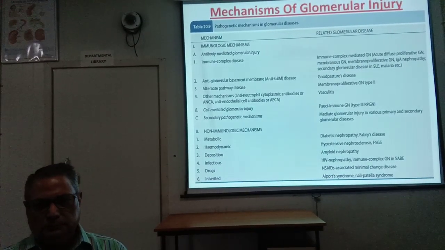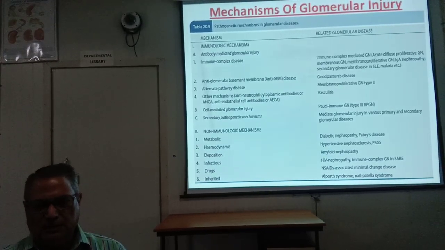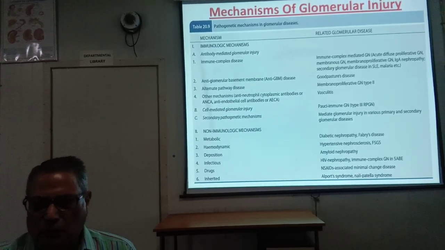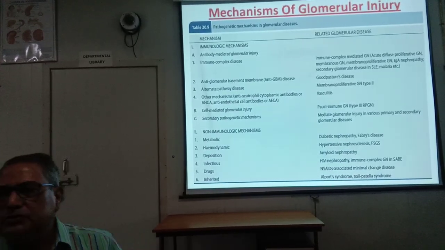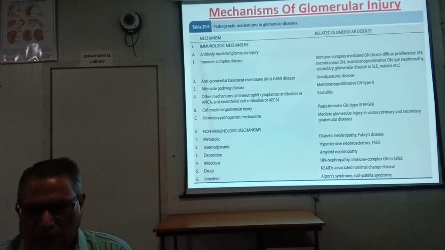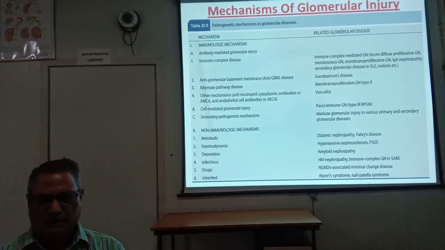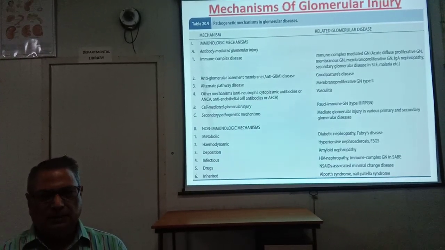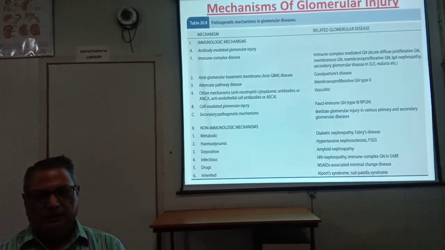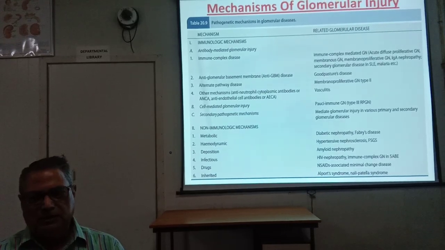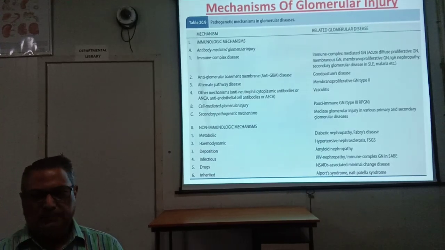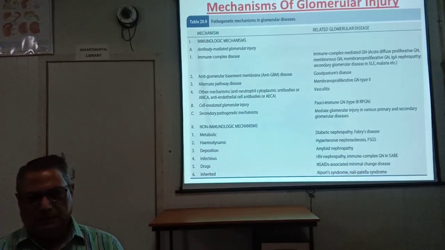Then the secondary pathogenic mechanism mediates glomerular injury in various primary and secondary glomerular diseases. Then the non-immunologic mechanism. This occurs in metabolic diseases like diabetic nephropathy and Fabry's disease, then hemodynamic disease like hypertensive nephrosclerosis, and focal segmental glomerulosclerosis.